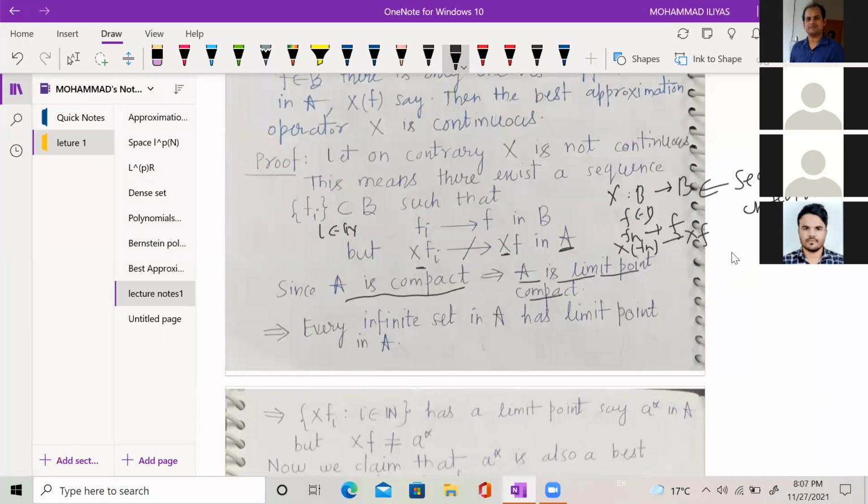There are other characterizations. If A is compact, then this holds if and only if A is complete and totally bounded, and A is sequentially compact, and if and only if A is limit point compact.